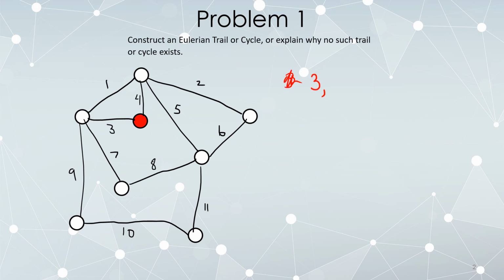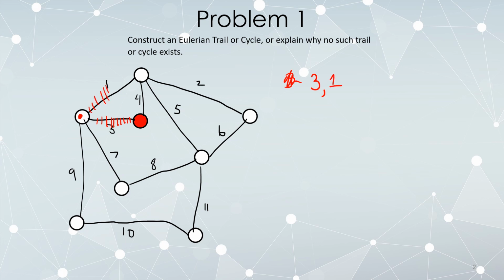Edge 3, there we go. Then we are now at this vertex, and I delete this edge from the graph. And we ask the same thing. Of all of the edges I can follow, 1, 7, and 9, are any of them bridges? If I was to delete edge 9, that would not make the graph disconnected. If I was to delete edge 7, it would not make the graph disconnected. If I was to delete edge 1, the graph would also not become disconnected. So all of them are options, and with this modification, we pick the one with the lowest number, so we're going to follow edge 1.